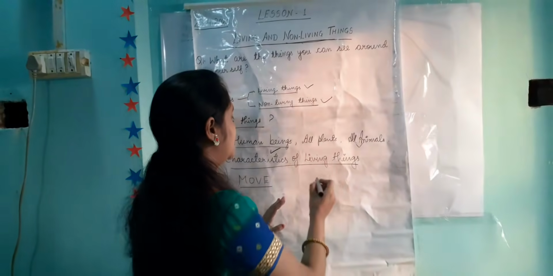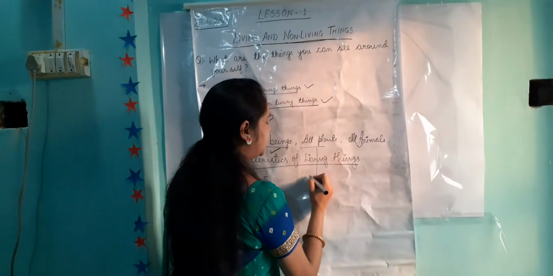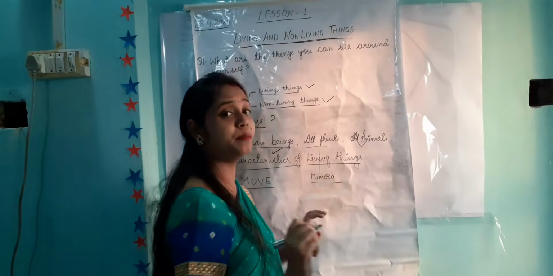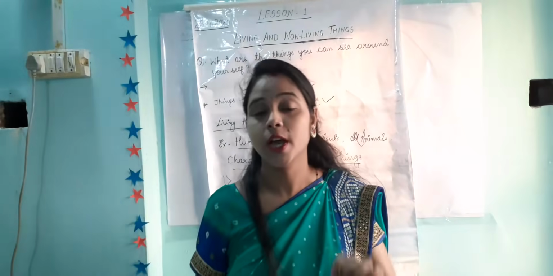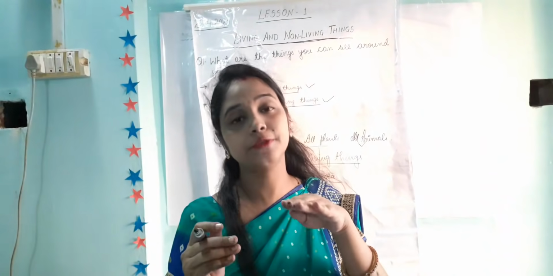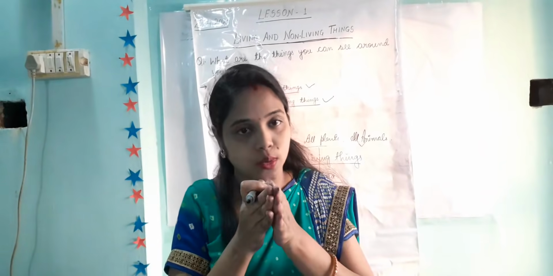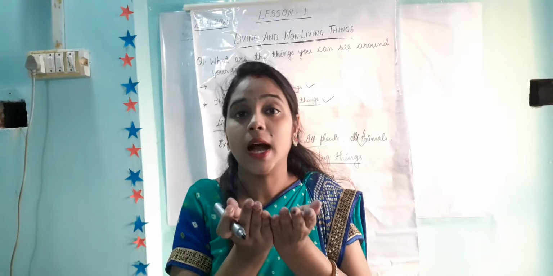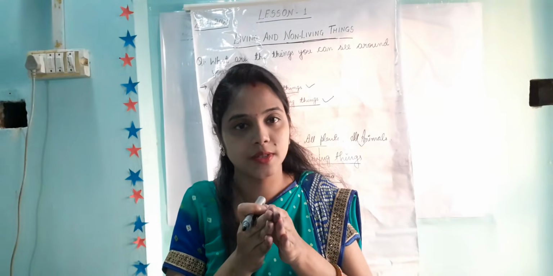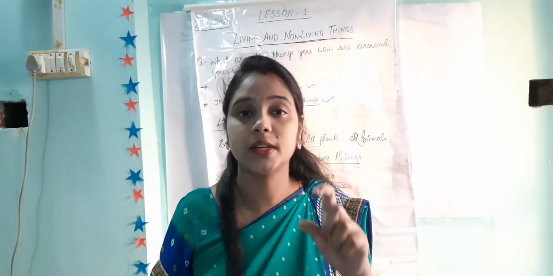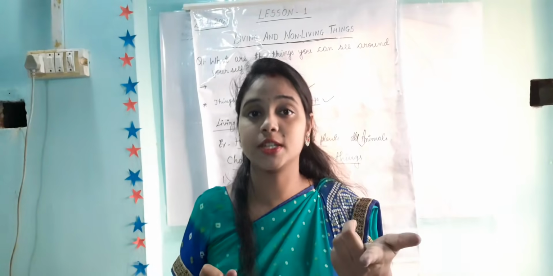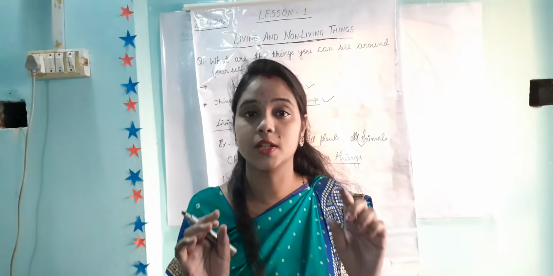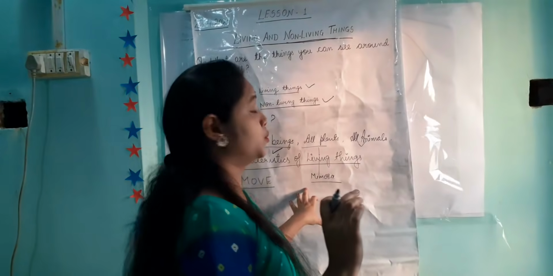For example, mimosa is a plant in which, when you touch the leaf, it will close for a few minutes, and after a few minutes slowly it will open. Again you touch, again it will close. That means the plant is showing some reaction towards your actions. That is also known as movement.